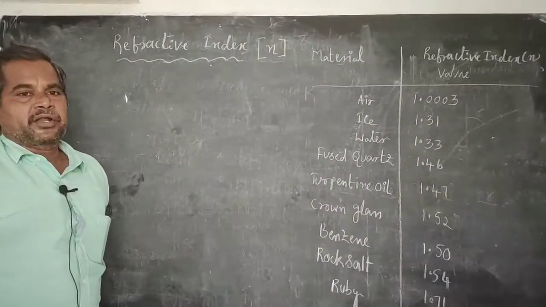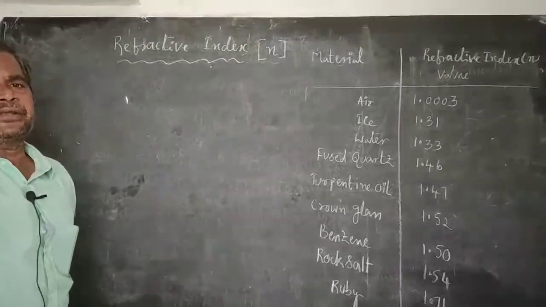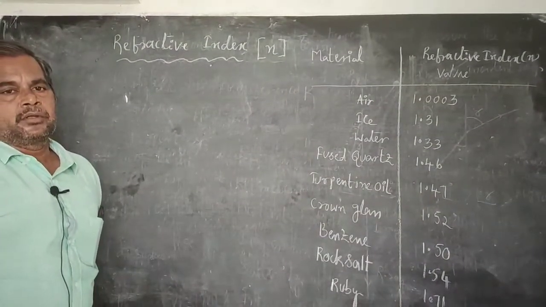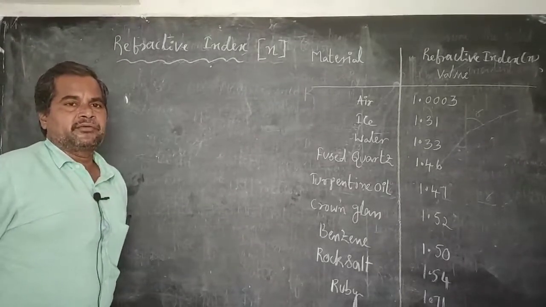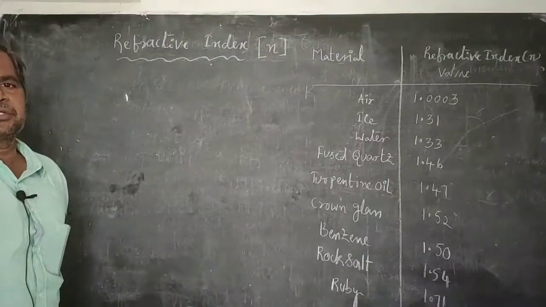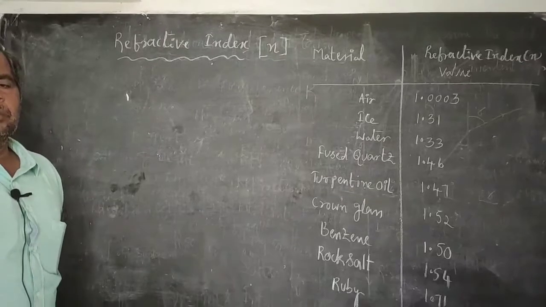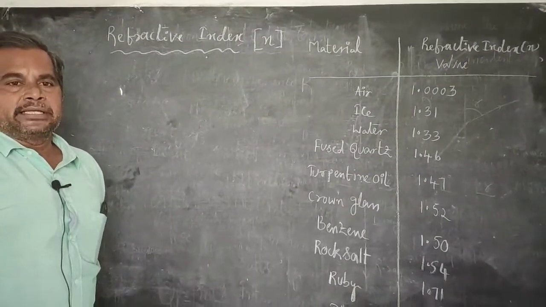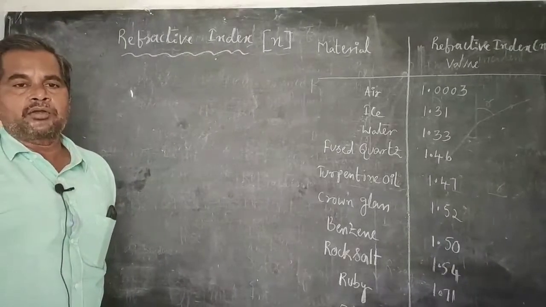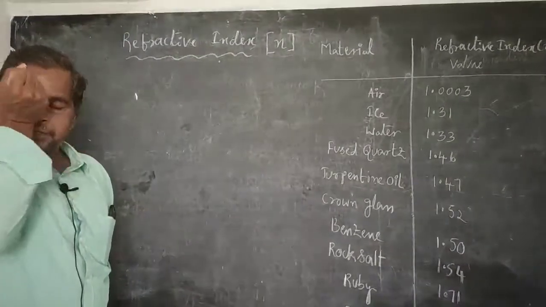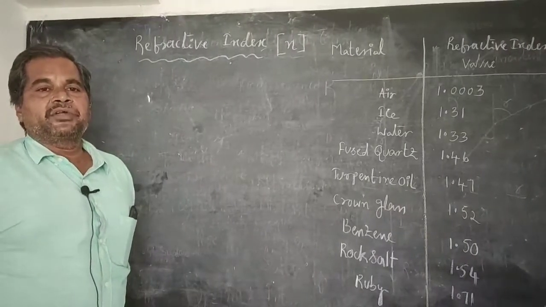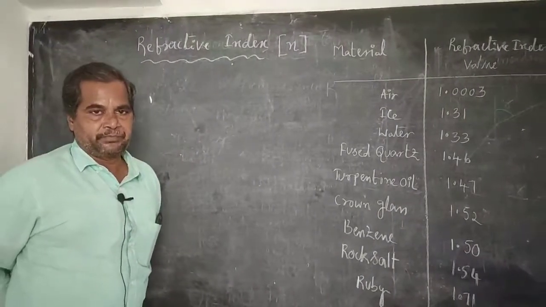What is meant by refractive index? Every transparent medium has this value. The ratio between the velocity of the light in the vacuum and the velocity of the light in the medium that we have taken in this particular context is known as the refractive index of that medium.